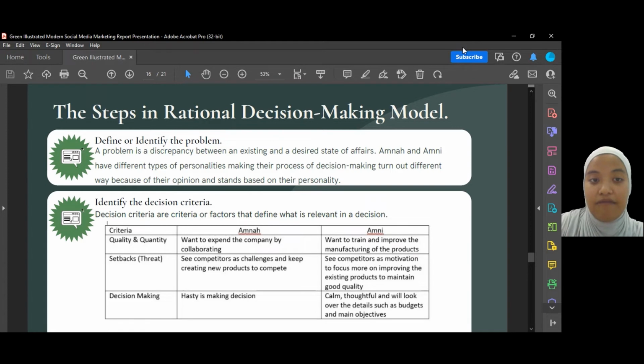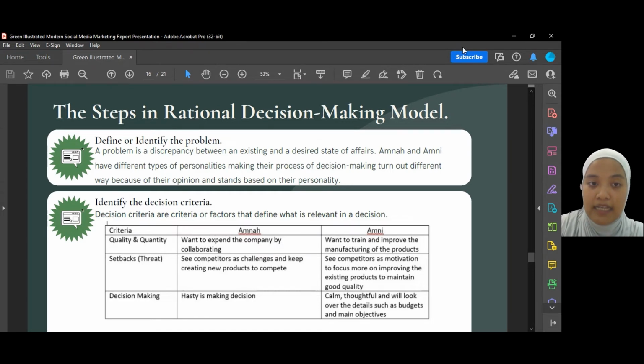The second one is identify the decision criteria. Decision criteria are criteria or factors that define what is relevant in the decision. So the first criteria is quality and quantity. Amna wants to expand the company by collaborating. Meanwhile, Amni wants to train and improve the manufacturing of the product.